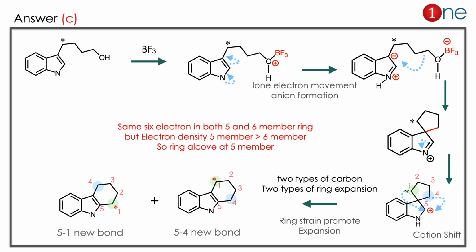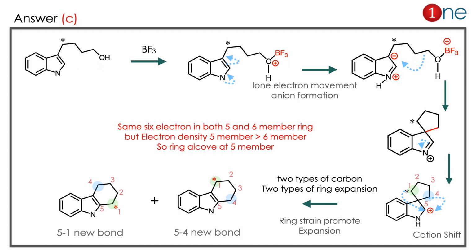Why? Because the ring can open in two ways to relieve the strain. So the ring can open from either carbon, which is 1 or 4. So the 5th carbon can bond with 1 or 4 here. So the labeled position really plays a role. Technically, both answers are the same, but if you look at the label, both will be different. So you have a mixture of both of them.